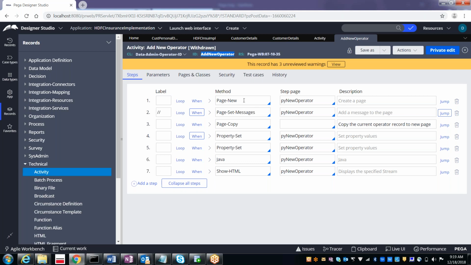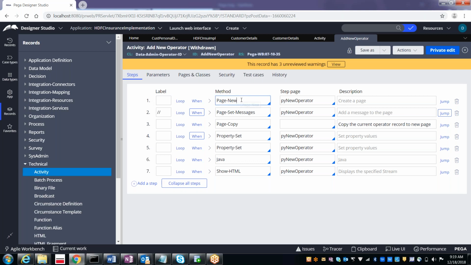Under this rule, as I said, we have various methods like page new, page set message, page copy, property set. And even in case you want to write Java, as I said, 99% we will not do any Java coding. In case you need to write Java code, then you can write the Java code like this. And then show HTML. So these are the various methods, and these are the steps. In total I have 7 steps. Step 1, step 2, 3, 4, 5, 6, 7.